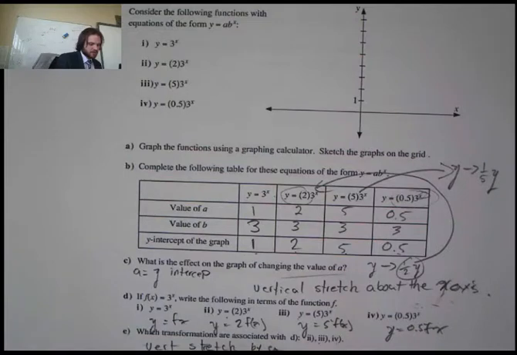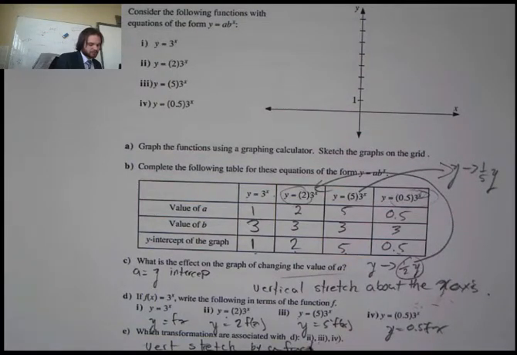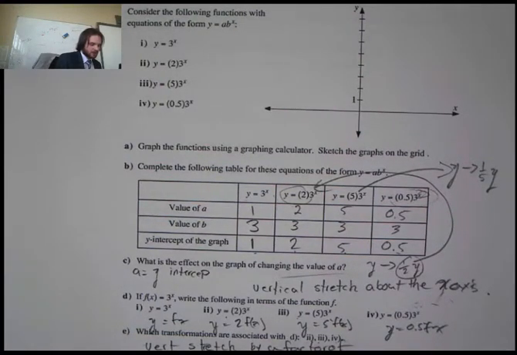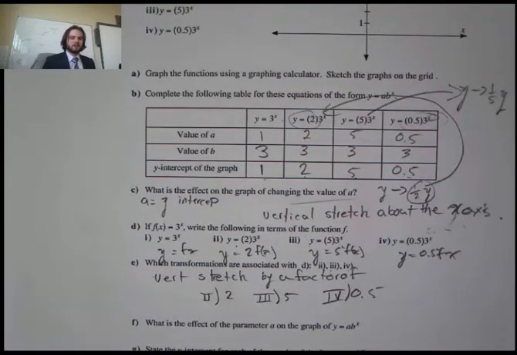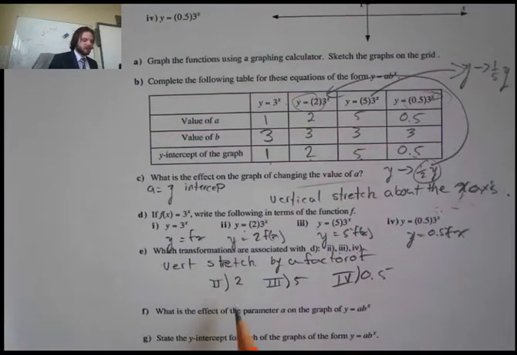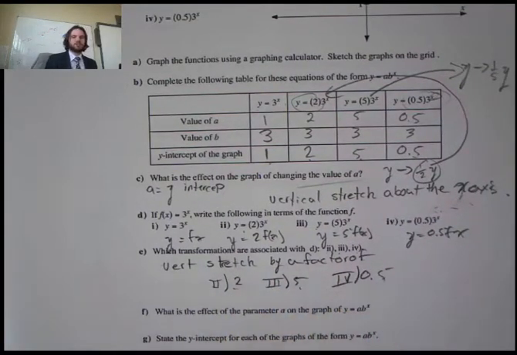By a factor of, in 2, we're going by a factor of 2. In 3, we have a factor of 5, and in 4, we have a factor of 0.5. Whoops, sorry. Couldn't really see that. So we have a stretch by a factor of 2, 5, and 0.5.